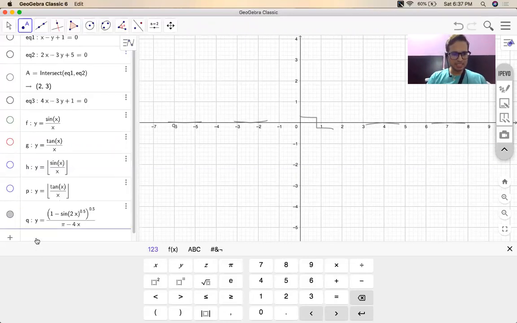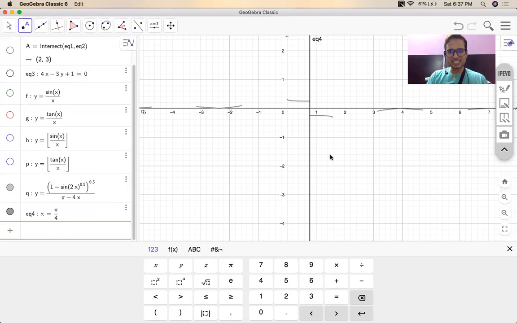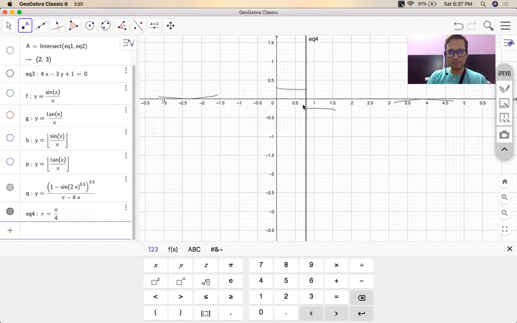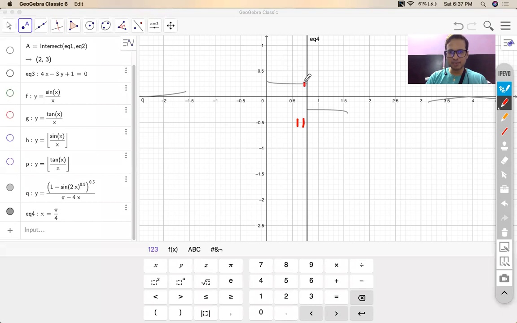You are evaluating the limit at x equal to pi by 4. As you can see, my dear students, at this pi by 4 point there is a disparity in the answer. Left hand limit is very close to 1 by 4.